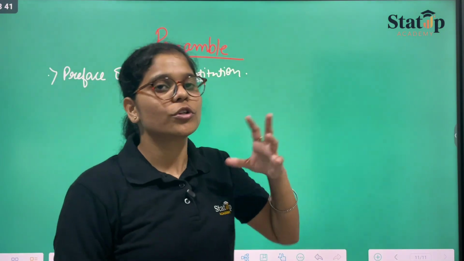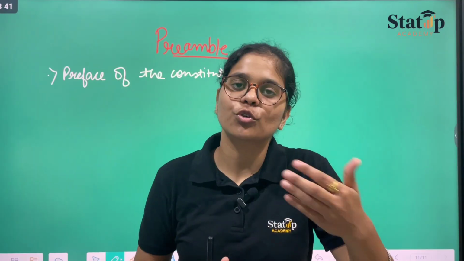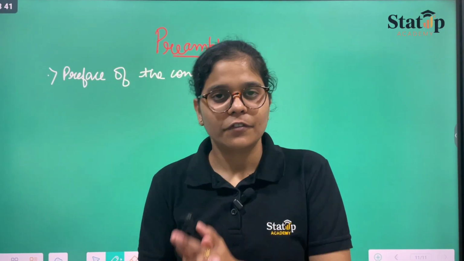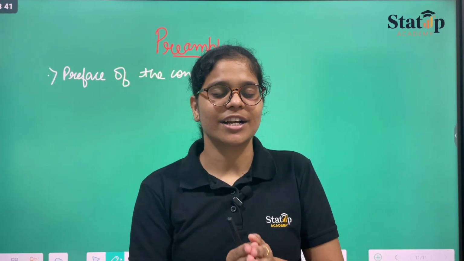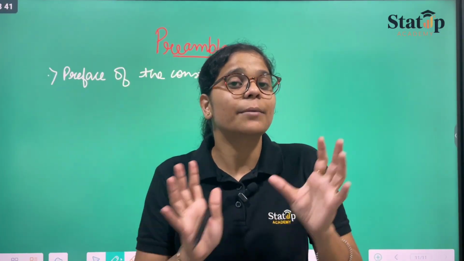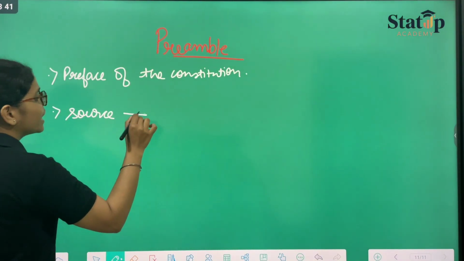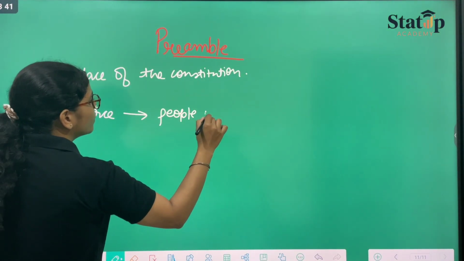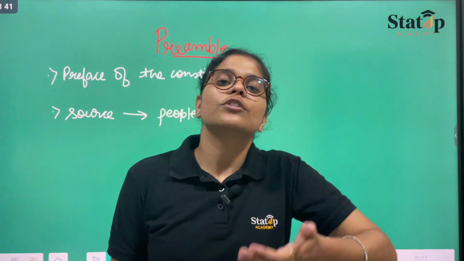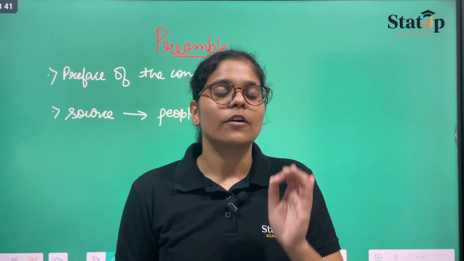And if you remember your golden school days, you used to take a pledge. Along with the pledge, you must have recited the preamble many times, which started as: We, the people of India, having solemnly resolved. That means the source of the preamble is nothing but the people of India. We, the people of India, have solemnly resolved to constitute India